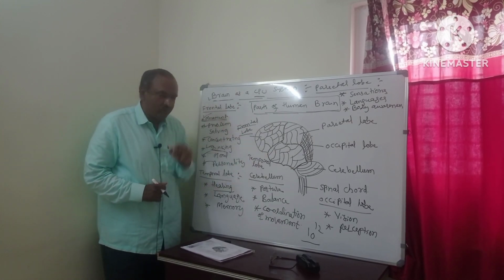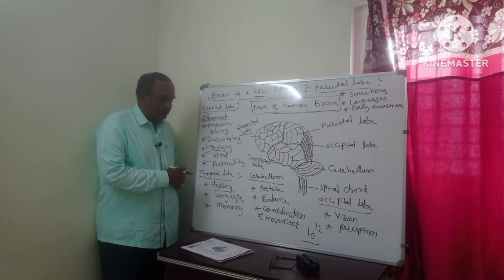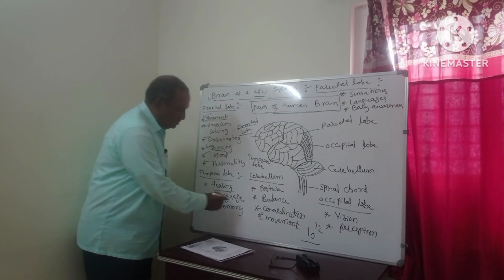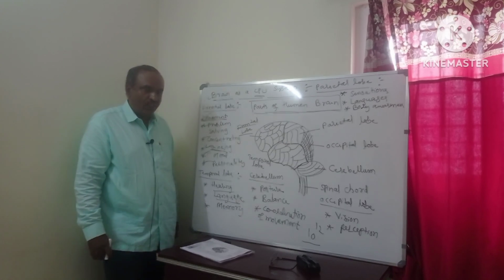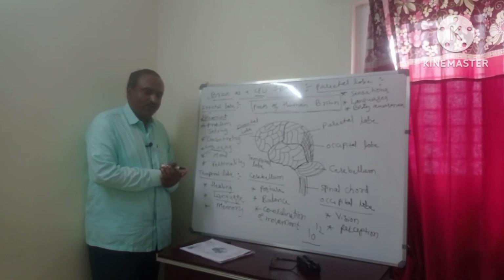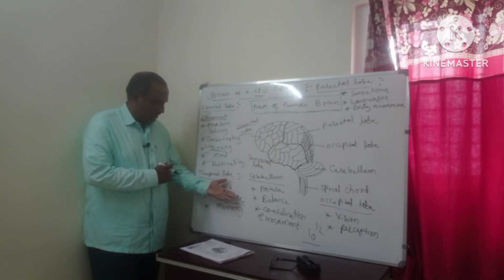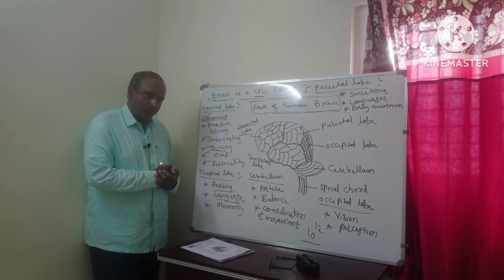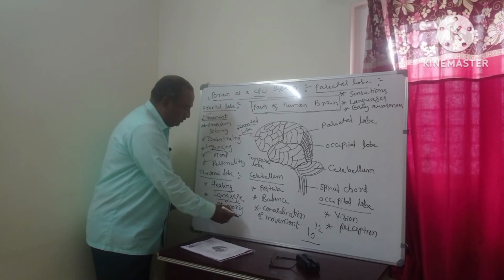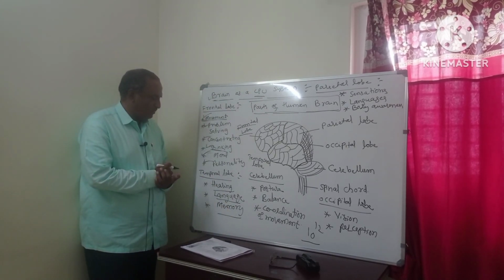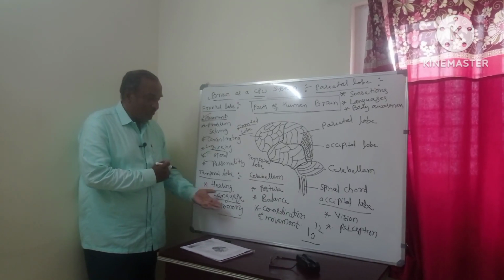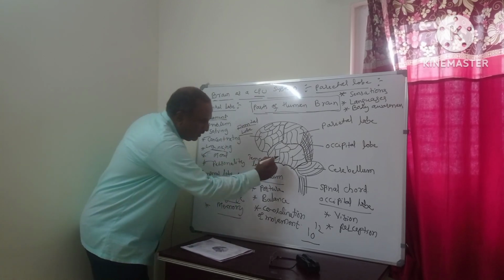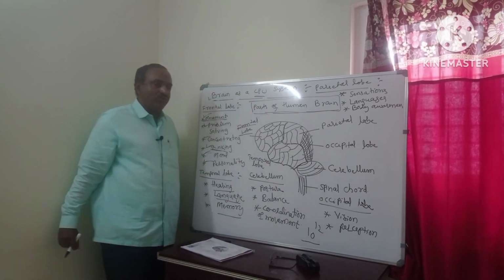Therefore, the brain is very important. Hearing is also a function of the temporal lobe. Language: whether I am speaking Kannada, English, Hindi, or Sanskrit, it is also done in the temporal lobe. Then one more function of the temporal lobe is memory. Memory is important. Here in this lobe, it will store memory.